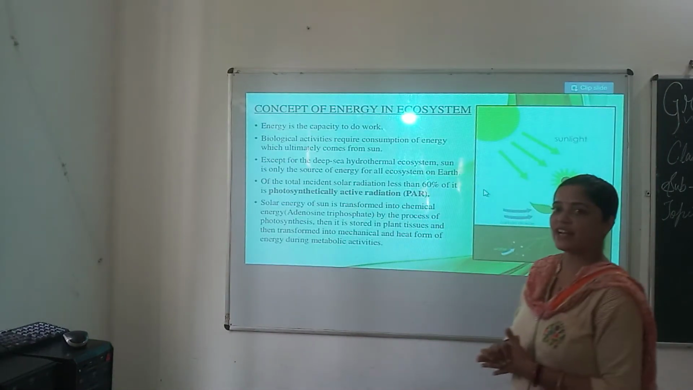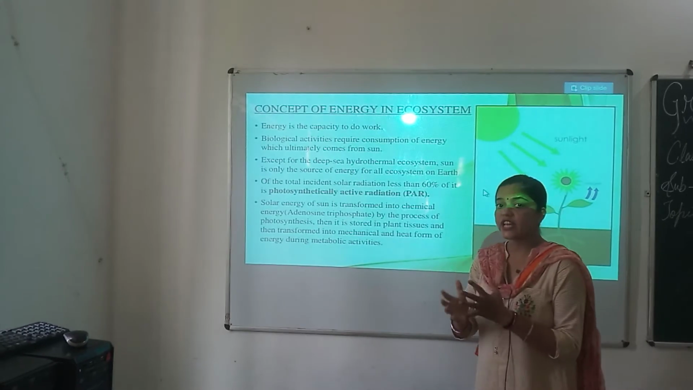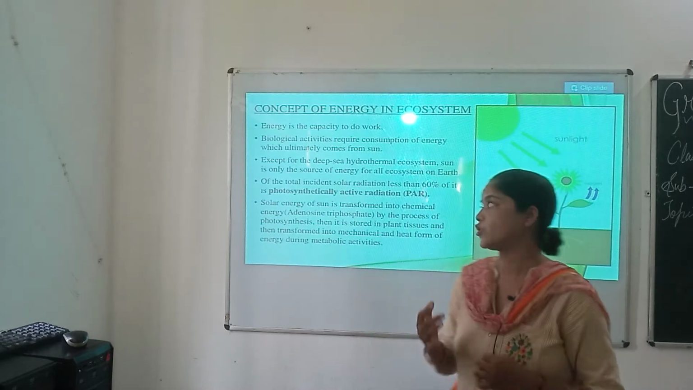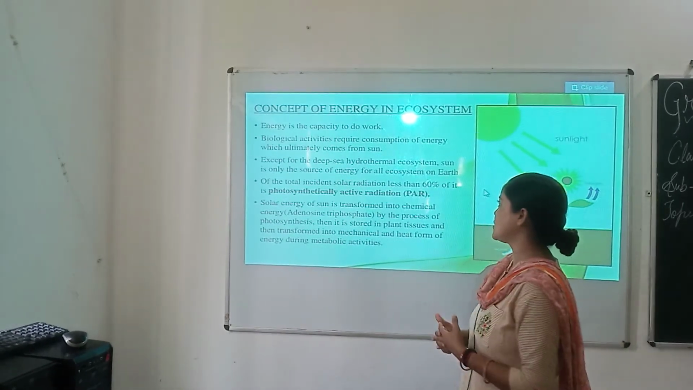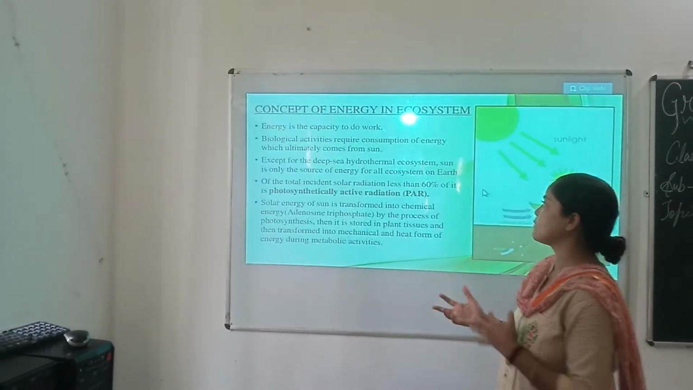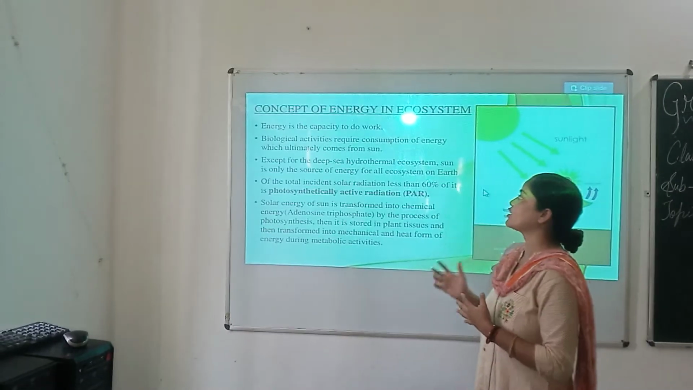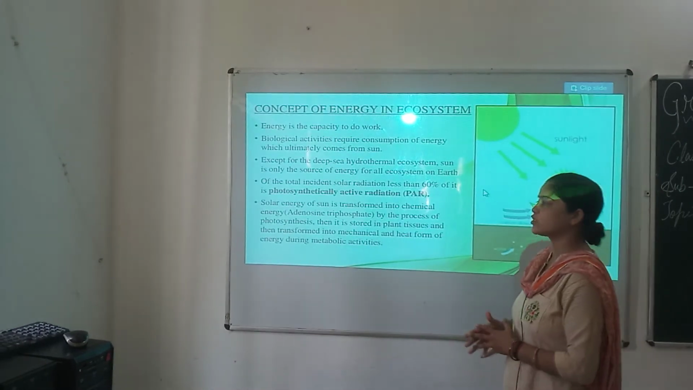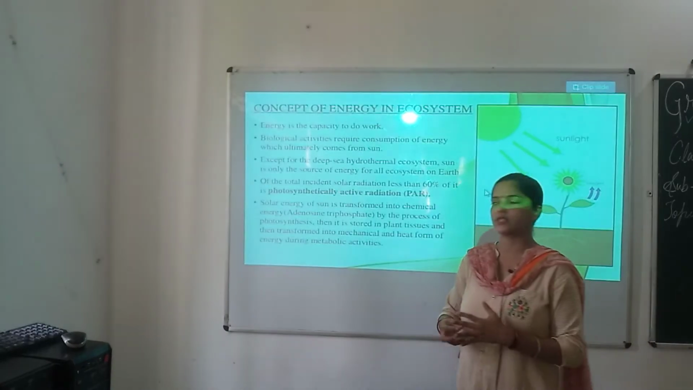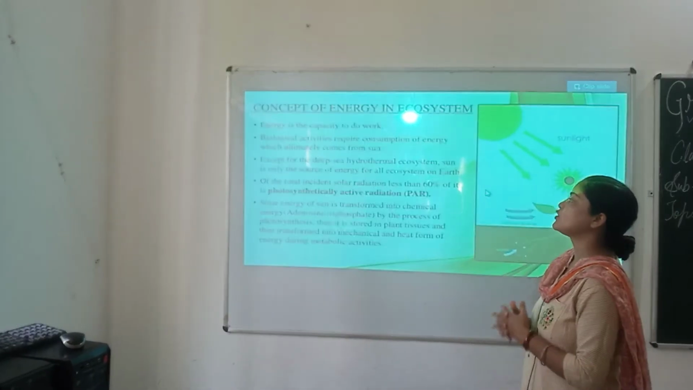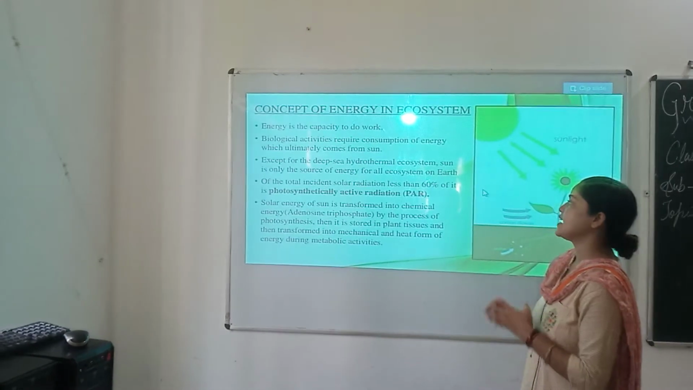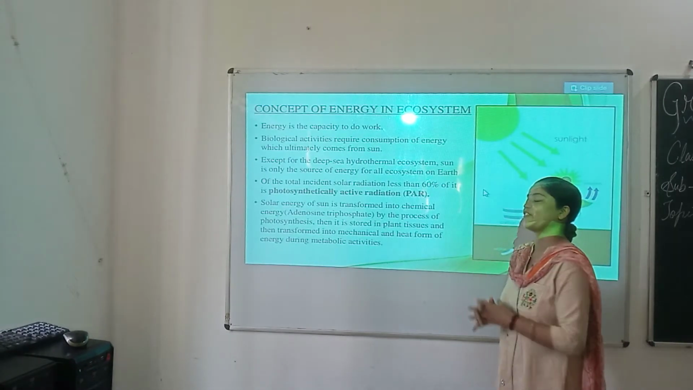So, the concept of energy in ecosystem. What is energy? Energy is the capacity to do work, and biological activities require consumption of energy which ultimately comes from the sun. Except for the deep sea hydrothermal ecosystem, the sun is the source of energy for all the ecosystems on earth. Of the total incident solar radiation, less than 60% of it is photosynthetically active radiation.